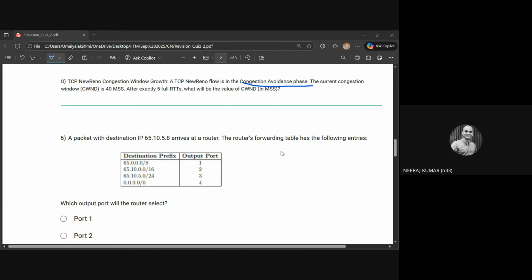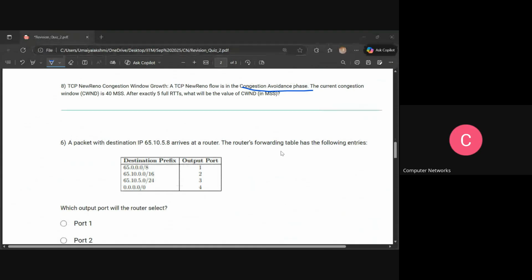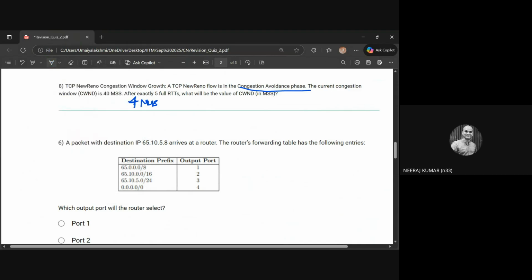Current value is 40 MSS. Yes, the initial value they have given us is 40 MSS. After 5 full RTTs, every time we'll add one. First RTT one will be added, next RTT another one, next RTT another one. So 5 RTTs means 5 will be added here. 40 plus 5, 45. So I'll get 40 plus 5, nothing but 45 as the answer here.